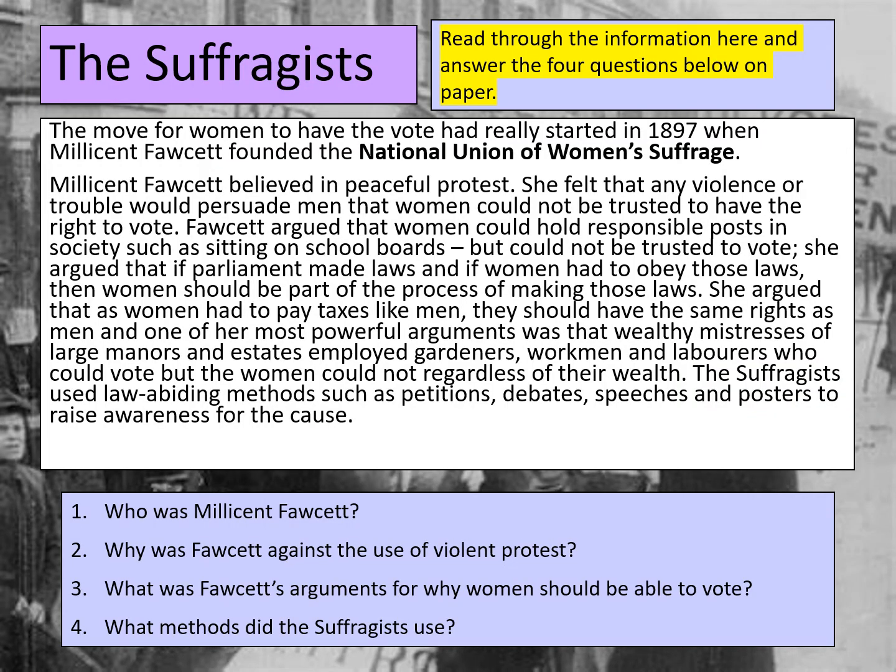Okay then, Year 8. What I'd like you to do here is just read through this information about the suffragists, and then I would like you to answer these 4 questions that are available just below. Remember to answer in full sentences. All of the answers are available in the information here. We've been doing some comprehension recently in lesson, particularly we've looked at the different civil rights movement events. So I'd like you to have a go at doing this on your own. When you get to the end of the PowerPoint, I will go through the answers with you, and then we can just double check them at the end if you'd like to.